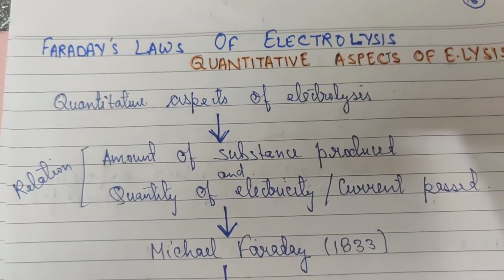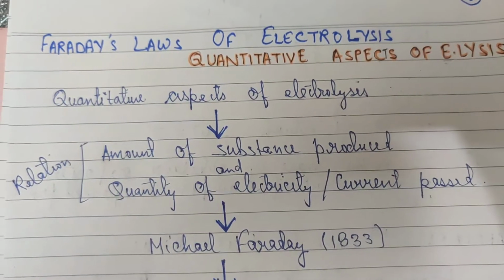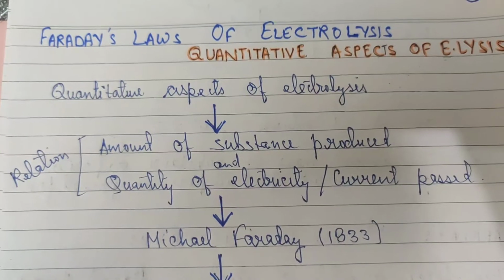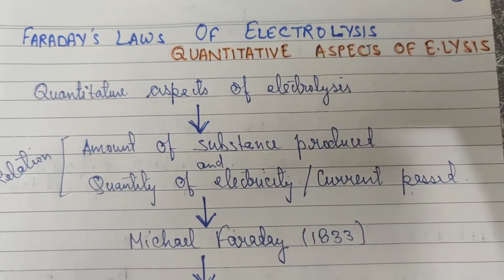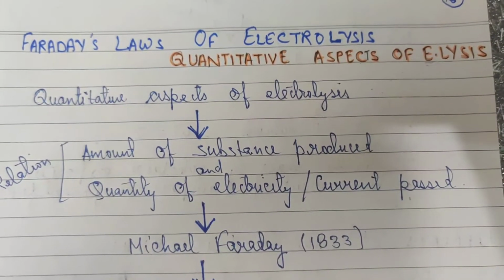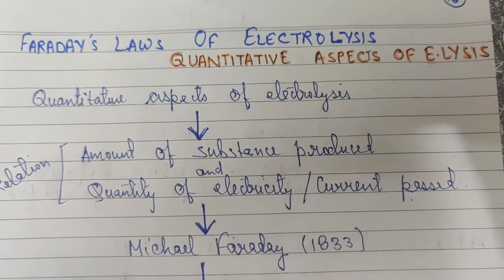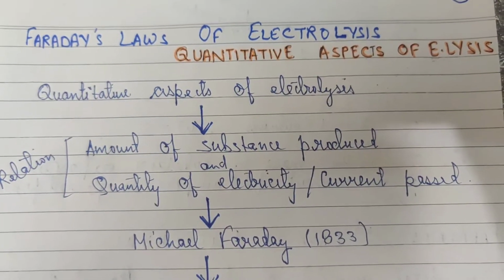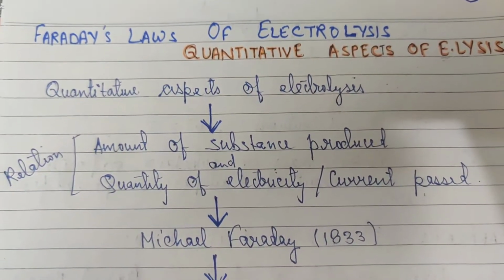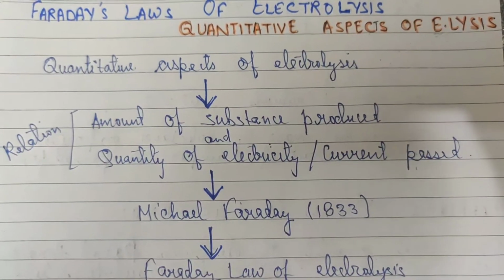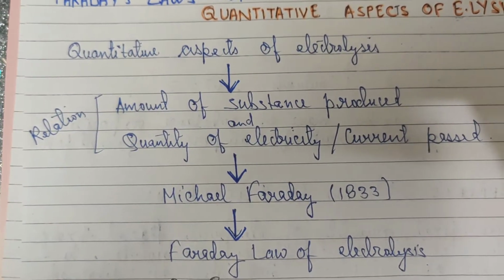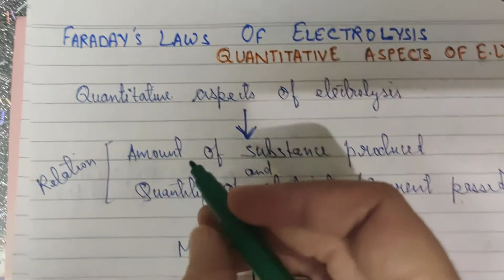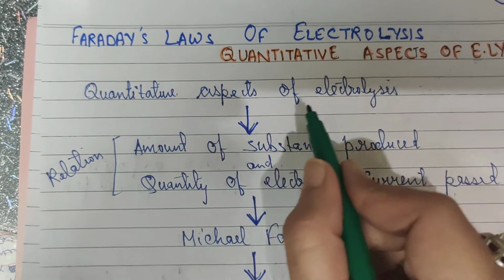So obviously we will be studying the formulas pertaining to electric current, electric charge. So all these things will be applied here, and the law was basically given to describe the quantitative aspects of electrolysis. Quantitative aspects means we will be talking about mass here, the amount here. So as you can see here, a flow chart is mentioned below to describe in short what Faraday's law is about. The first heading is quantitative aspect of electrolysis.